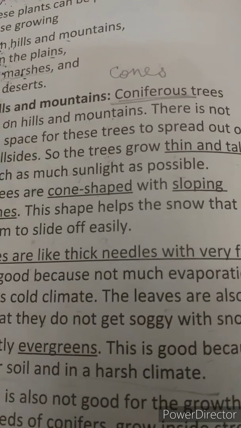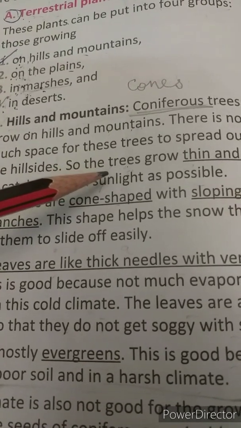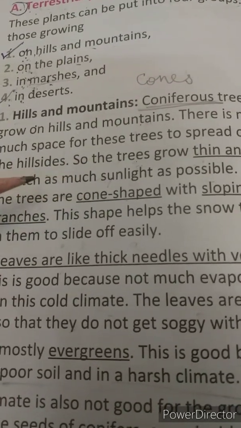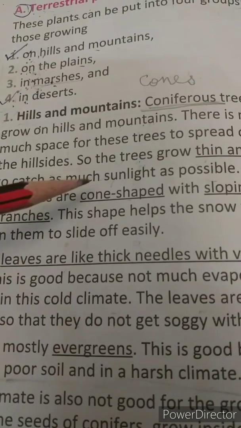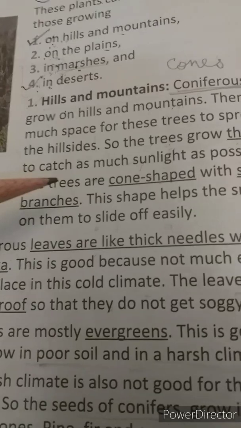Because these trees on the hills are too dense, it's not possible for the sunlight to reach the roots, the base of the trees. So they grow thin and tall, very tall.